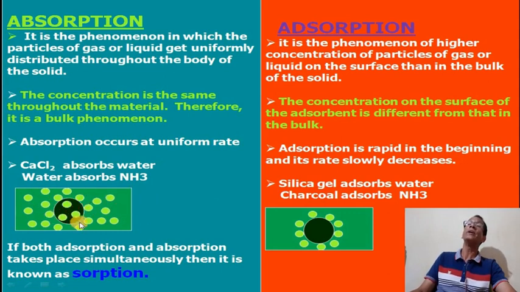Here, throughout the body, that means inner and outer both sides, the particles are distributed. Here only on the surface. Surface means it is called a surface phenomenon, and here it is called a bulk phenomenon, meaning the inner part also. Inner occupied means absorption, but surface occupied means adsorption. And when both absorption and adsorption occur together, that is called sorption.